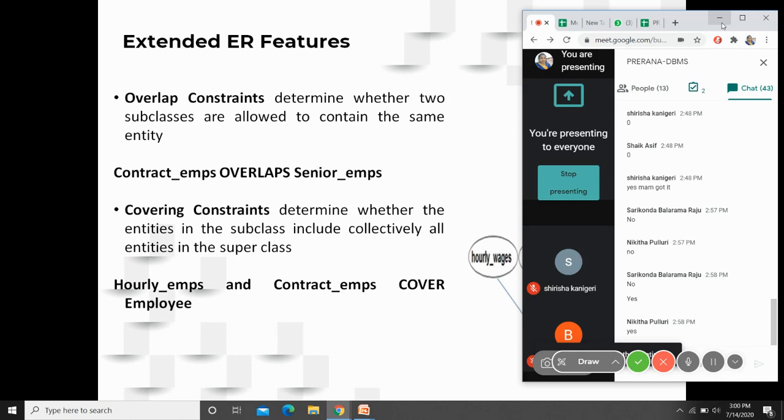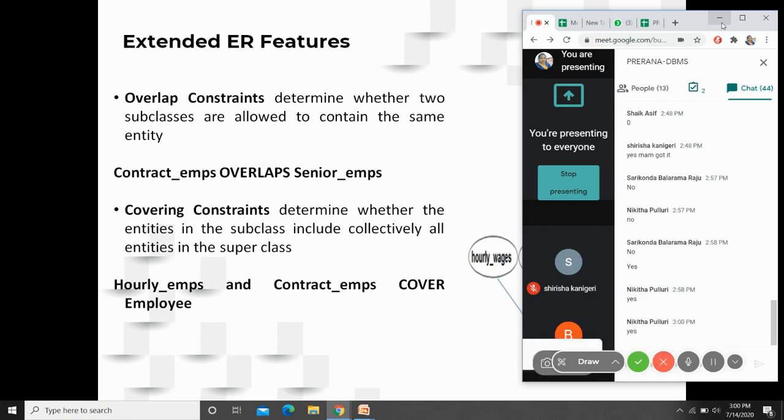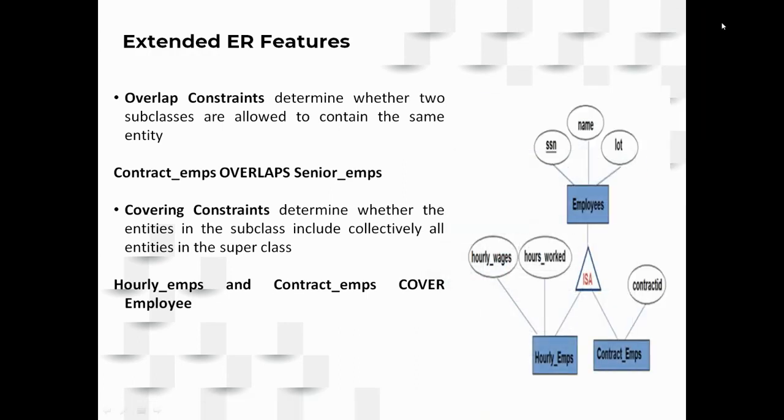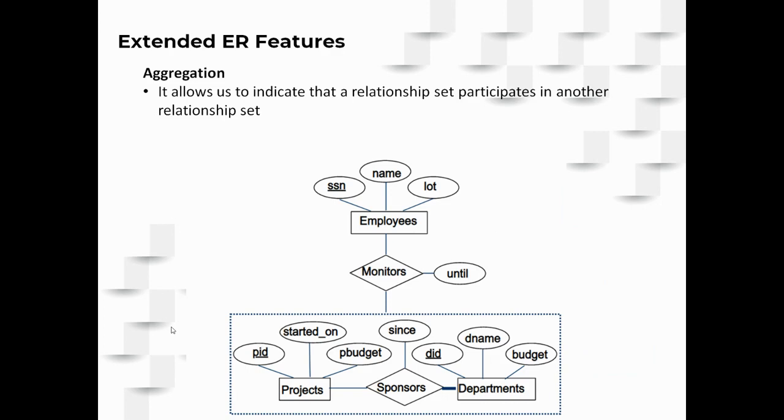Did you get the question? Yes. So here the students are covered by the management quota, convener quota, and scholarship quota as well. So all these three together are covering the superclass. So if that is the case, you specify that beside your ER diagram in this specification by writing hourly employees and contract employees cover employees. Is that clear?